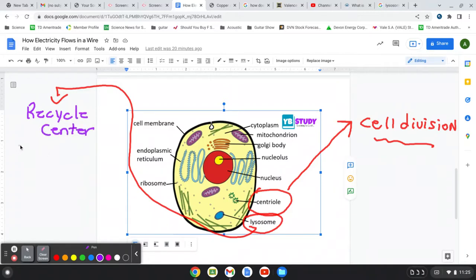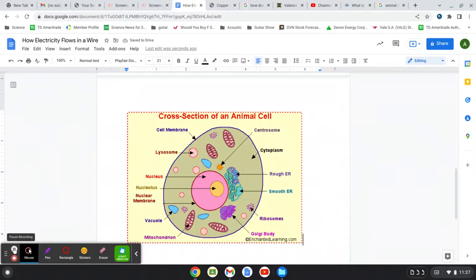It recycles old cells, old parts, right? Anything that's not working right, the lysosome's job is to recycle it. What's missing here now is the vacuole. So let's get a better picture. All right, and there's the vacuole.